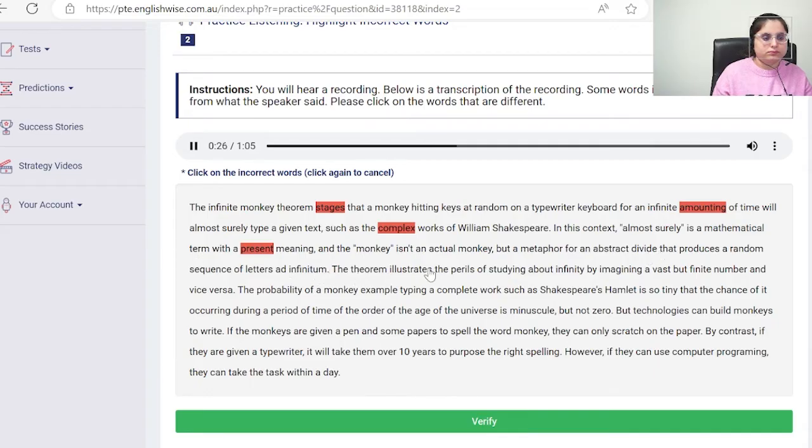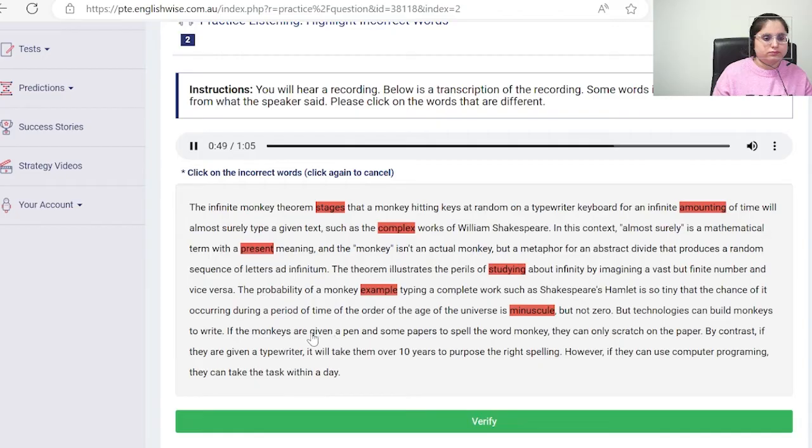The theorem illustrates the perils of reasoning about infinity by imagining a vast but finite number and vice versa. The probability of a monkey exactly typing a complete work, such as Shakespeare's Hamlet, is so tiny that the chance of it occurring during a period of time of the order of the age of the universe is minuscule, but not zero.